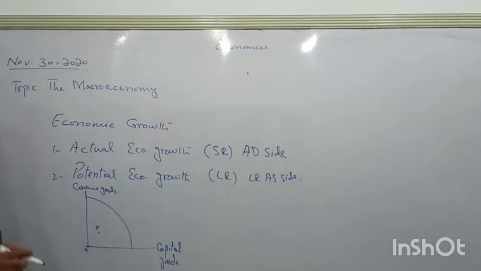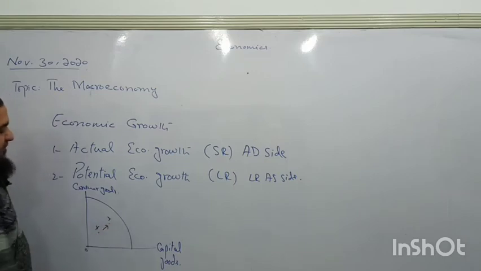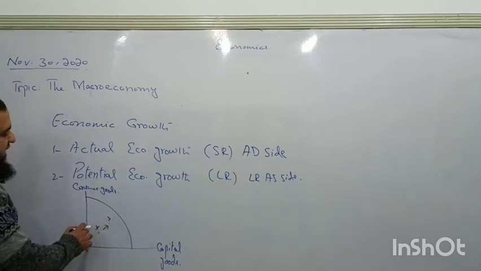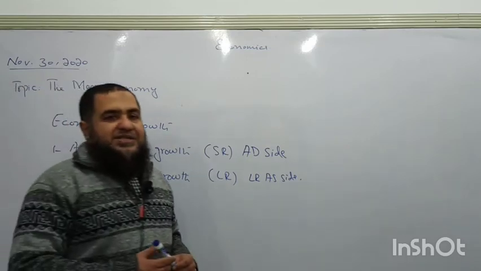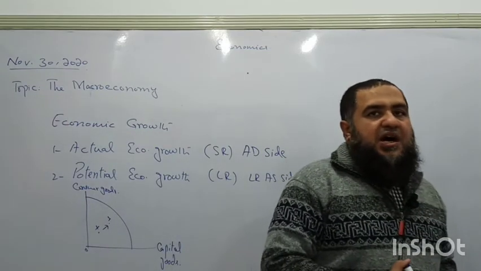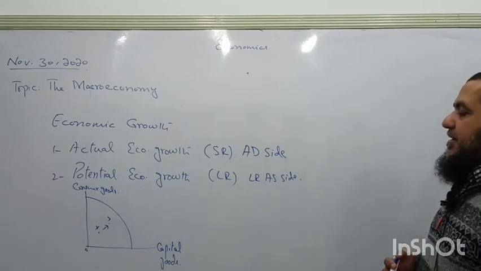So when aggregate demand in the country increases and the economy moves towards point Y, it is now utilizing the present resources which are available. So this is called the actual economic growth which is taking place, because the existing resources are being employed instead of increasing the potential of the country.